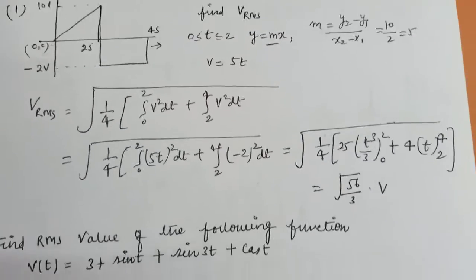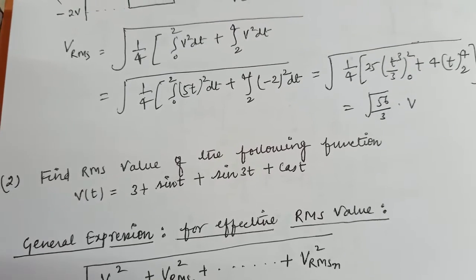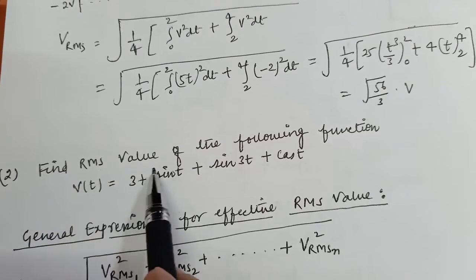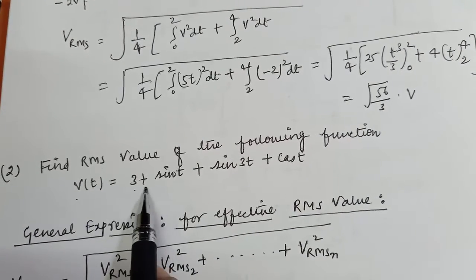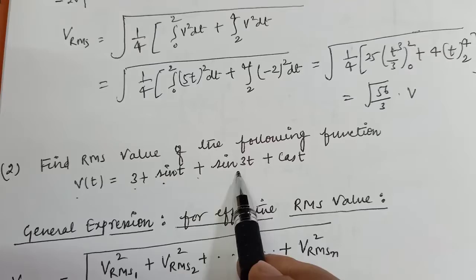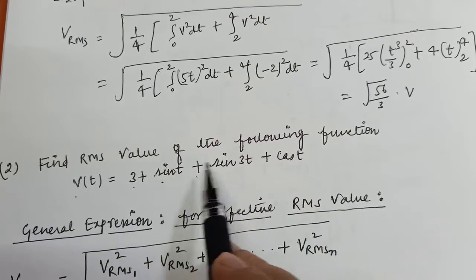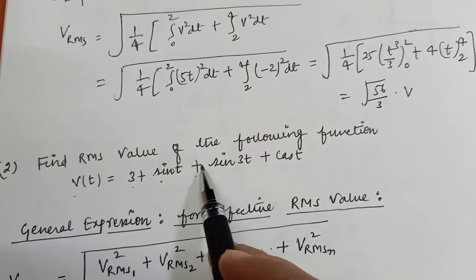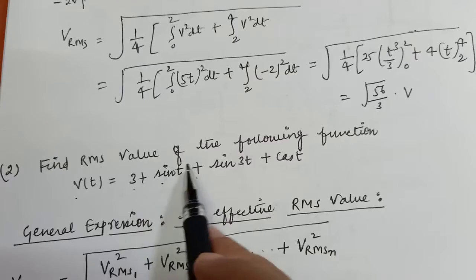Now let's see another example. In this second question you have to find the RMS value of the following function, given as V(t) equal to 3 plus sin t plus sin 3t plus cos t. This function is a combination of more than two or three sinusoidal waveforms, so individually you can't find it.